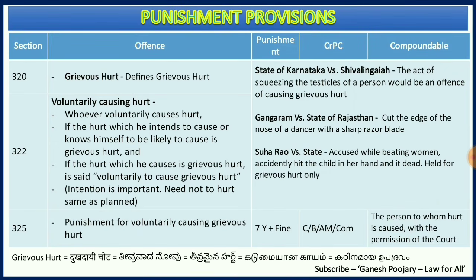Now imagine A is very angry with B. He takes a sword and he tries to cut the hand of B. B somehow escapes, but however the sword makes a big impact on his stomach. Now he gets into hospital and suffers with that particular injury for more than 20 days. Now here A's object was to cause grievous hurt by cutting his hand. So that was what he intended to do, but somehow he ended up injuring the stomach of B.